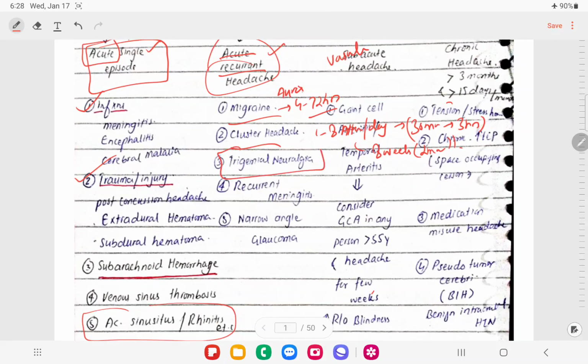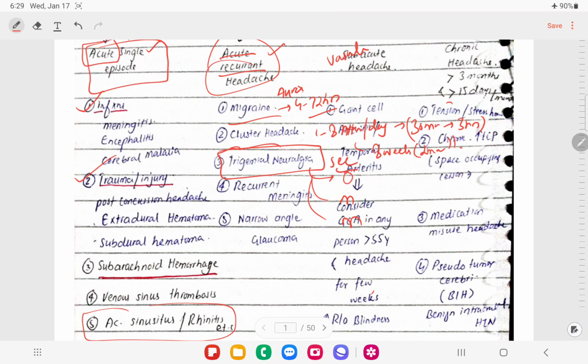Trigeminal neuralgia: in 80% there is no cause, and in the remaining 20% it is associated with AV malformation, some tumor in the brain, or meningitis. Females have more risk than males. It is an intense shooting pain in the territory of the trigeminal nerve, so a patient might have pain in the ophthalmic, maxillary or mandibular division. The patient will have severe lancinating, cutting, shooting, stabbing pain that remains for seconds, right?